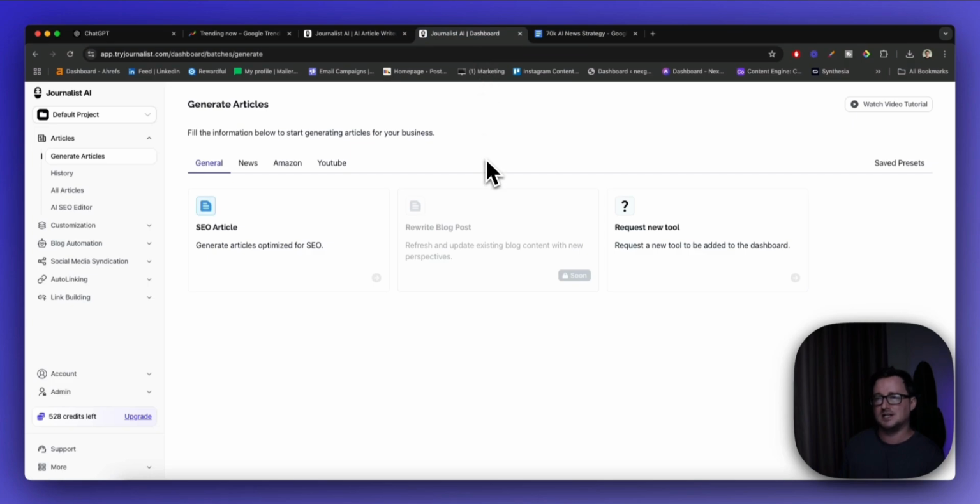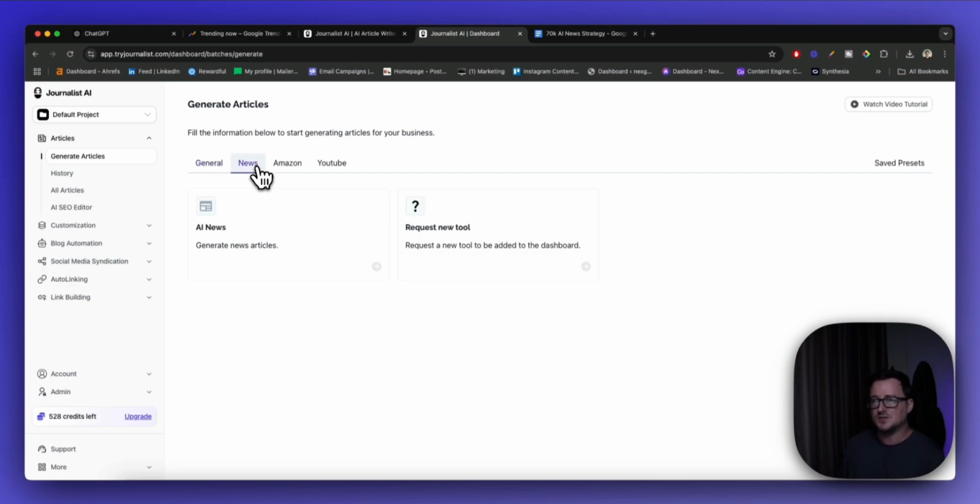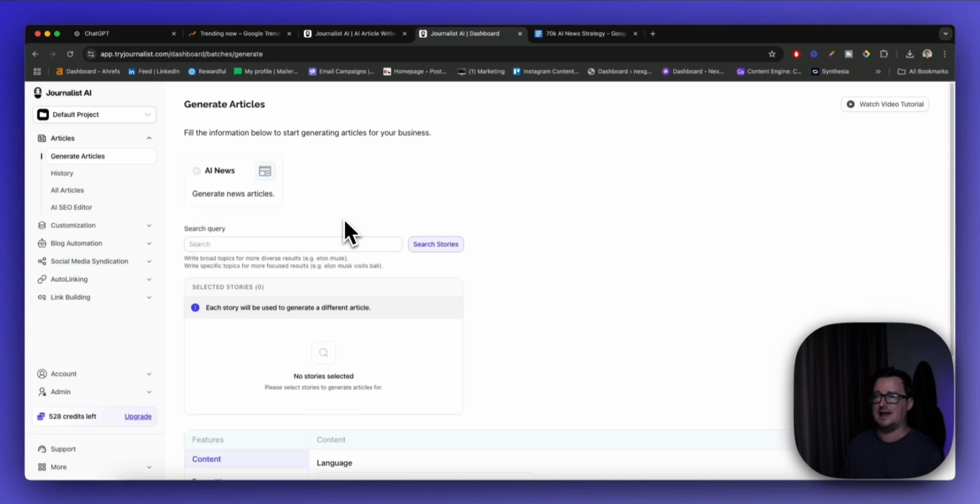So I'm inside Journalist AI now, okay, and what I'm going to do is I'm going to click on, I don't want to create an SEO article for this strategy, for this 70k a month strategy, because the blogger who does this makes 70k a month from their blog, okay, and this is how they do it. So I'm going to click on news, and I'm going to click on AI news, generate AI news article.